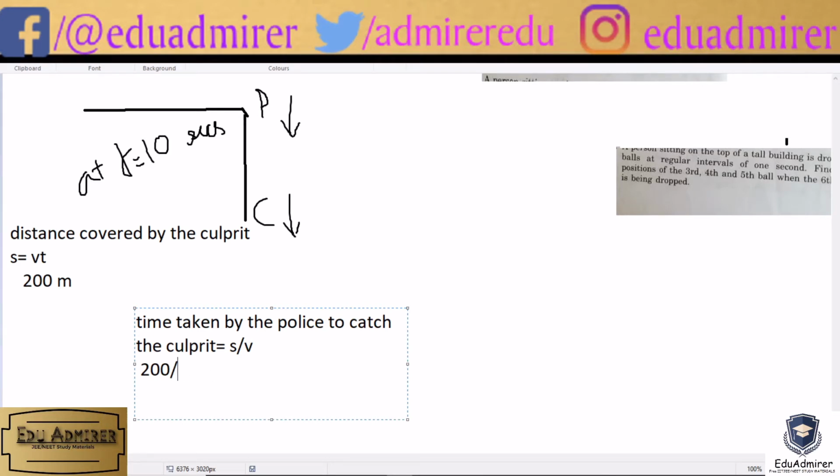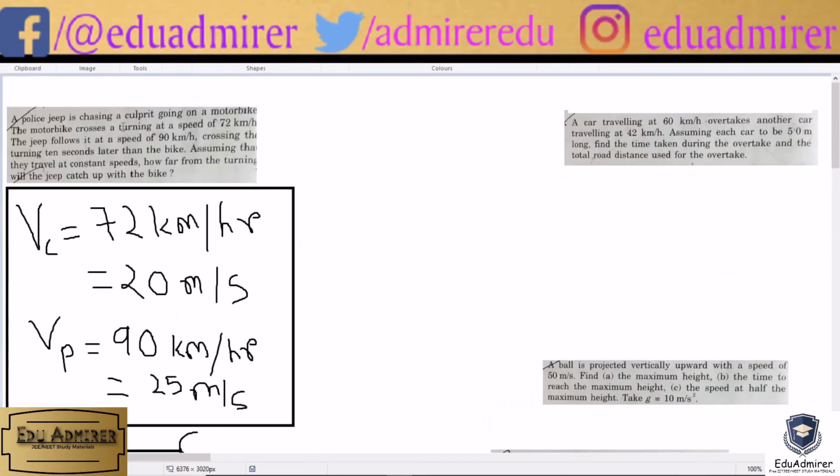And what is the velocity of the culprit? 25 seconds. And the velocity of the culprit is 20 seconds, I think. Yeah, 20 seconds. So from here we will get the answer to be 40 seconds. So the police will catch the culprit in 40 seconds.